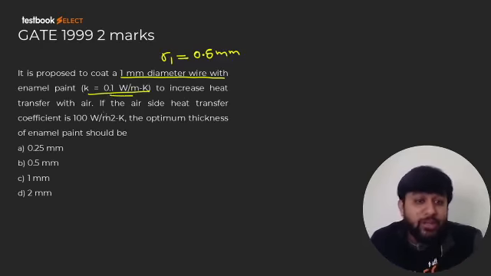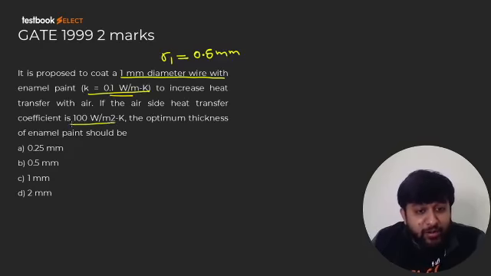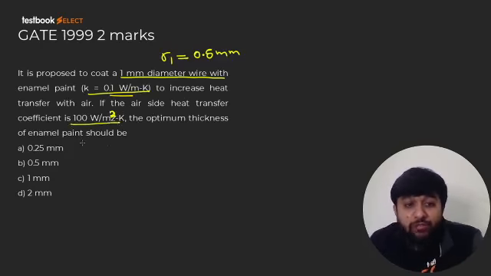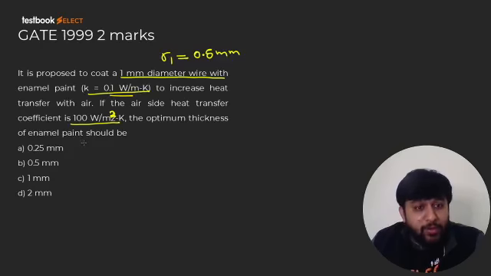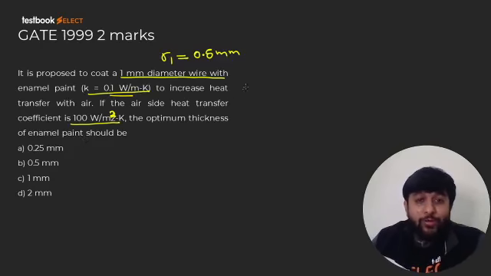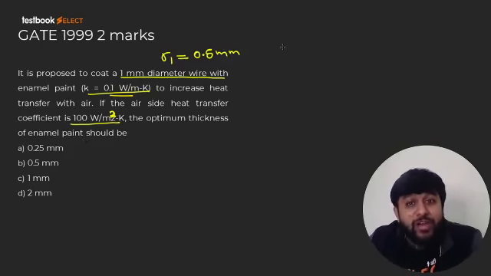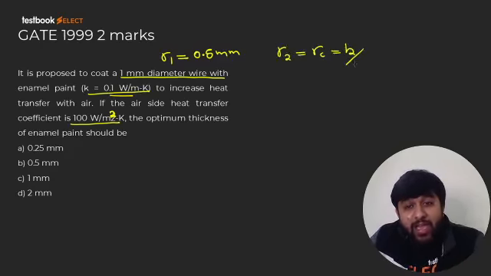0.1 watt per meter Kelvin, to increase heat transfer with air. If the air side heat transfer coefficient is 100 watt per meter square Kelvin, the optimum thickness of enamel paint should be. Okay? So we want to increase the heat transfer rate. If you want to increase the heat transfer rate, resistance must be minimum. Therefore, R2 value must be equal to RC, which is equal to K by H.